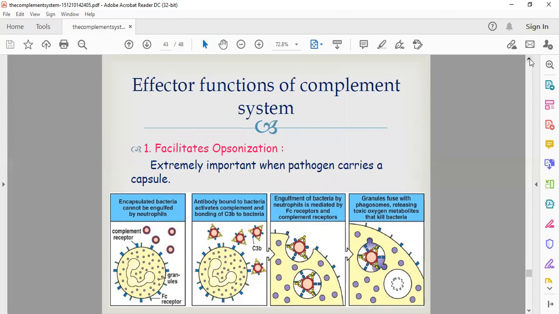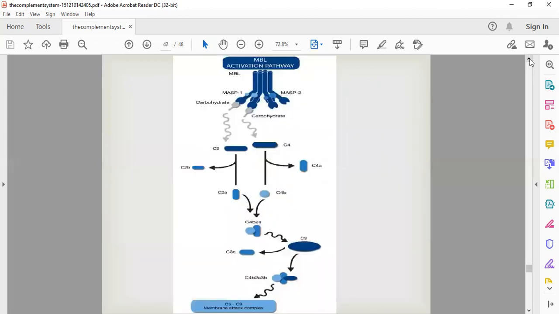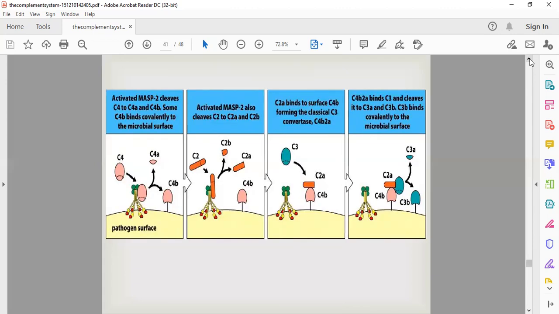After that C6 will come and bind, and after that C7, C8 and C9 will come and bind to the surface of the membrane. So many molecules of C5, C6, C7, C8, C9 will bind on the surface of the microorganisms at different regions.